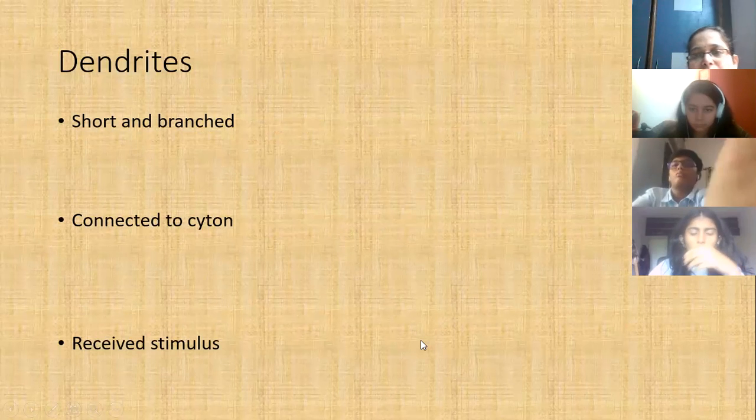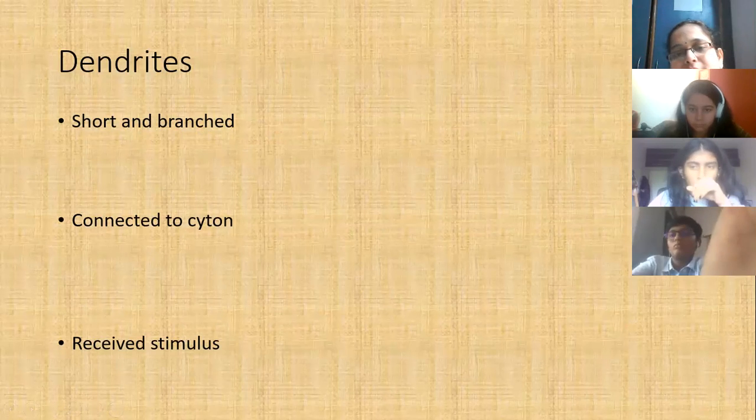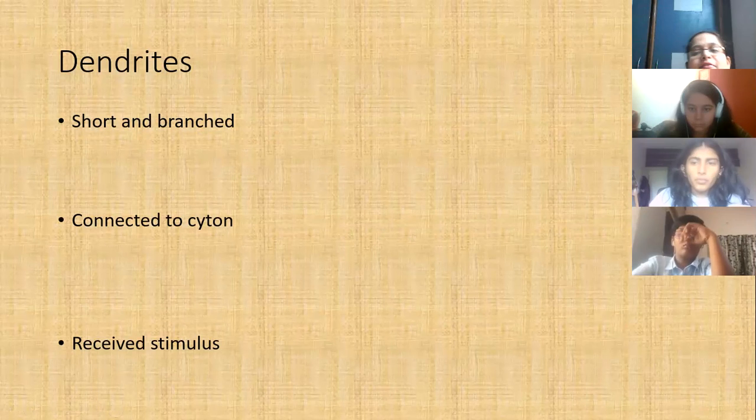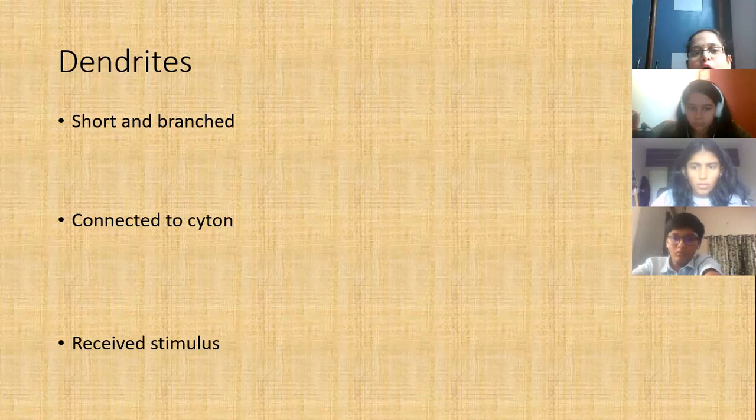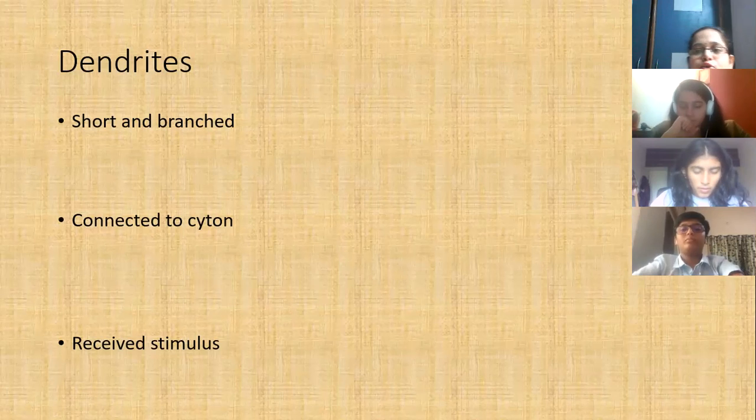Now come to dendrites. As you saw, a short and branched structure, and these are connected to cyton. Their function is to receive any stimulus from the outside surrounding or from one neuron to the other neuron. As we are talking about the nervous system, it is a network of a number of neurons. We know nerve cells are long because they have to send messages very fast. So they all are connected to each other.